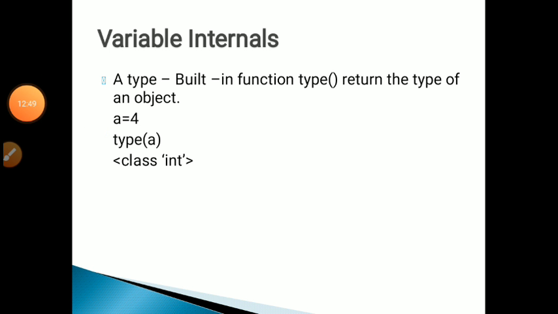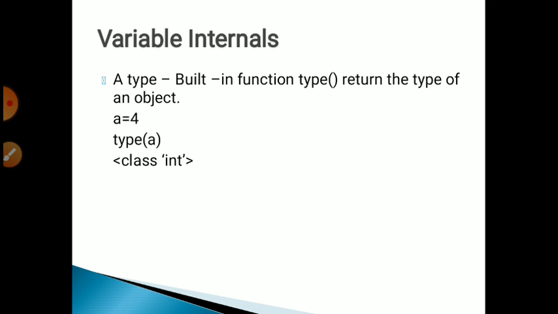So in variable internals, if we assign any variable in Python, there are some different objects. Python objects have attributes. Every object has a type, a value and an ID. So let's discuss type first. Python has a built-in function, type, which returns the type of our data.